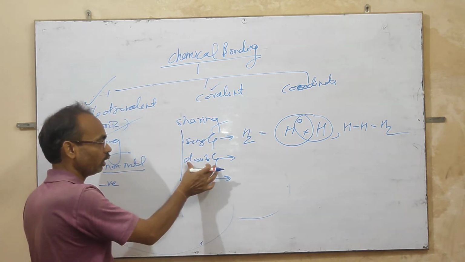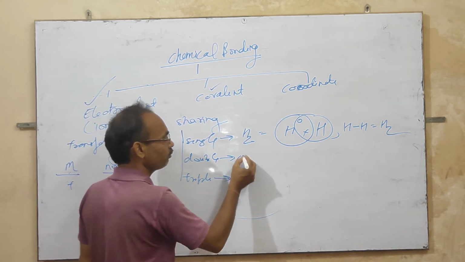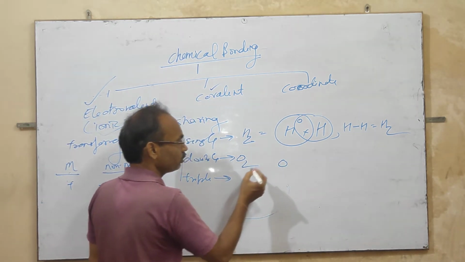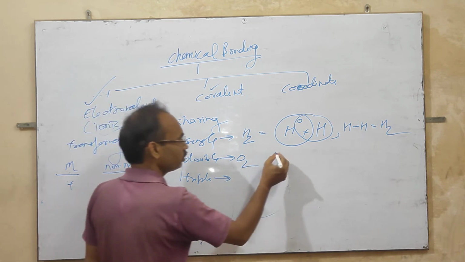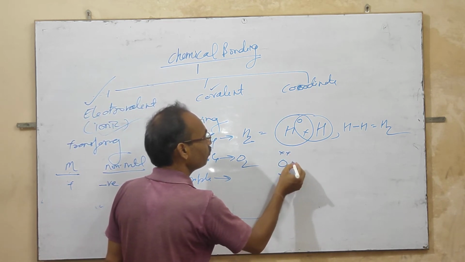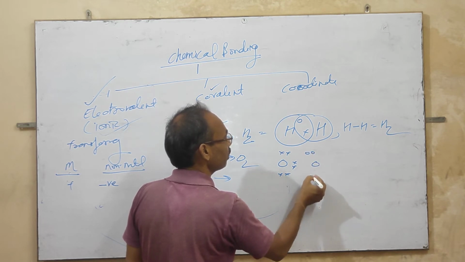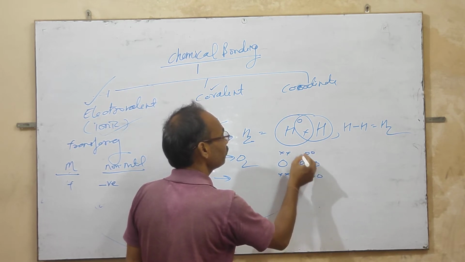And what is the example of a double bond? The formation of an oxygen molecule. The oxygen has 6 electrons in its valence shell, and the other oxygen also has 6 electrons in its valence shell.